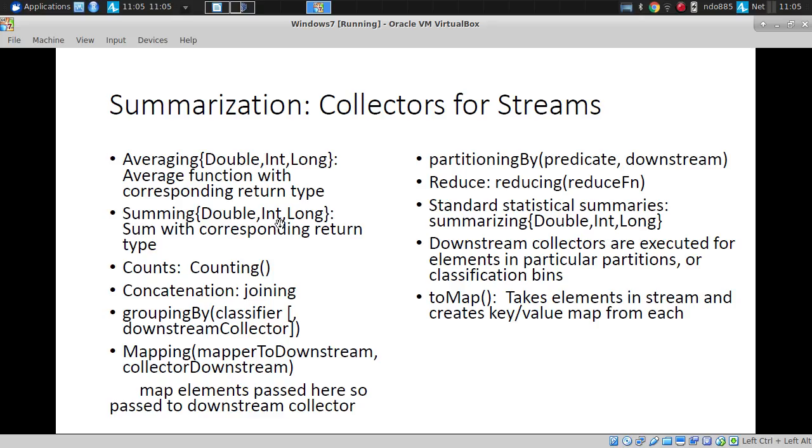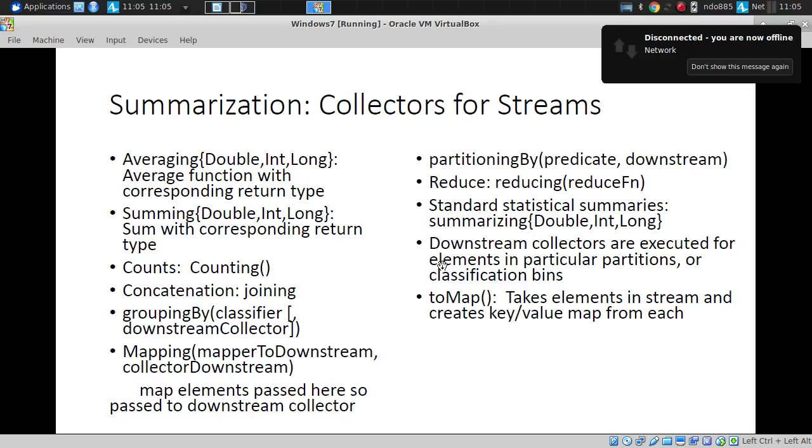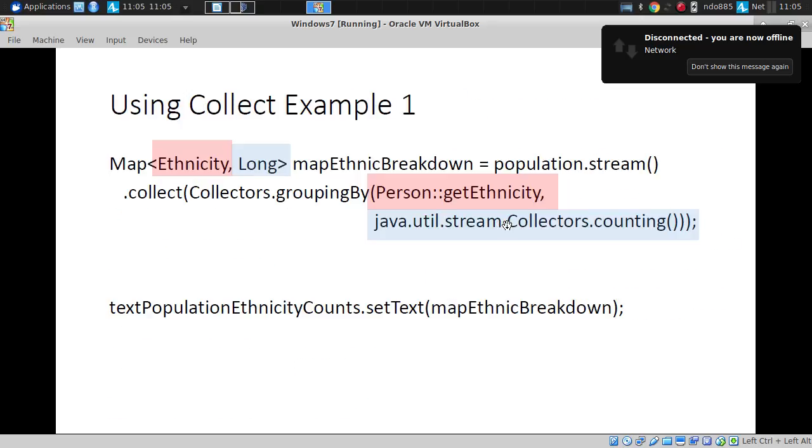Same thing with summing things up. We can reduce it in a way we've been used to doing in Scala by allowing it to be reduced according to an arbitrary function as long as it matches a certain type of signature. And we can do statistical summaries with this stream very easily.